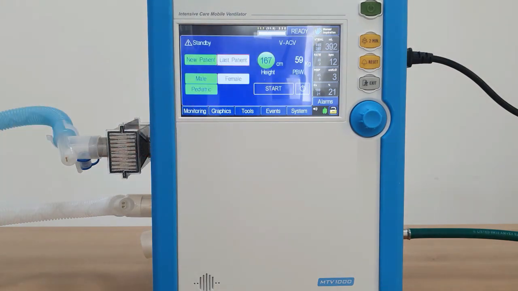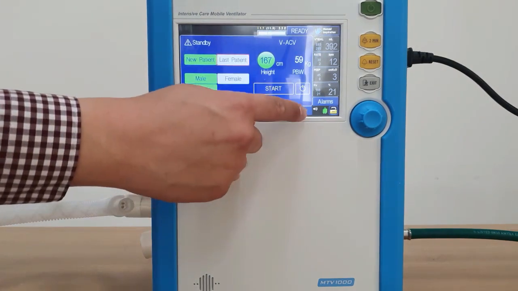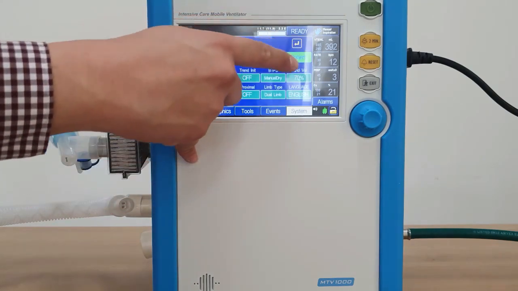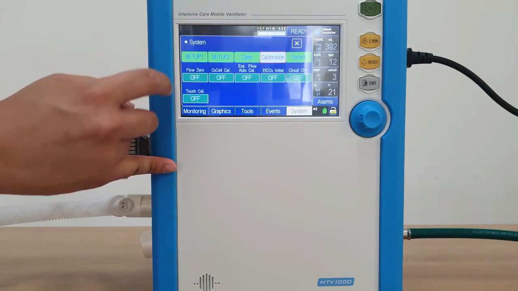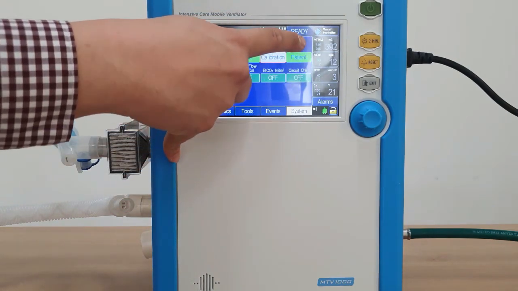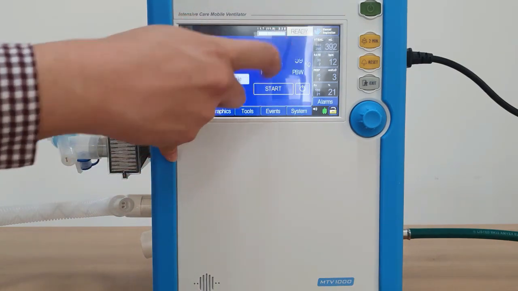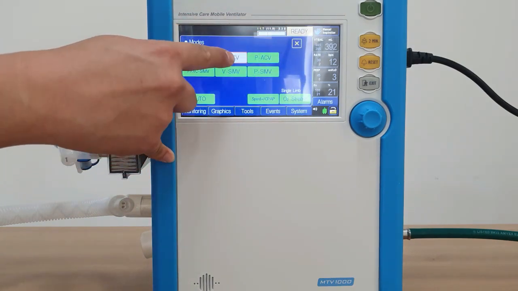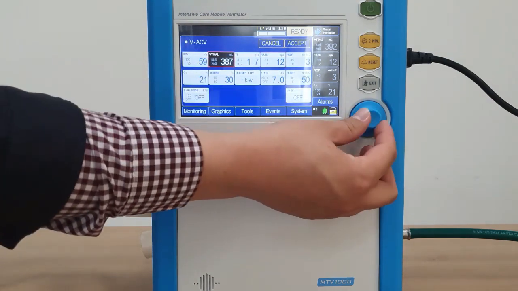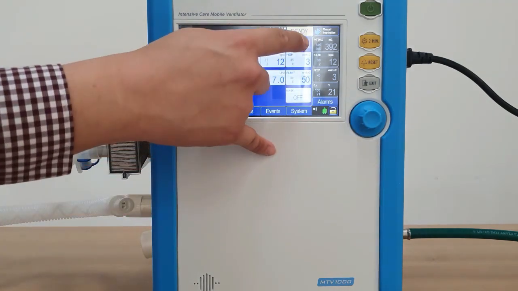If you want to change the mode, first press the power switch and enter the standby mode, and you reselect the calibration and the mode. If you need to change the value, follow the previous way.